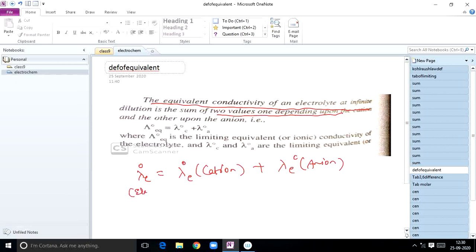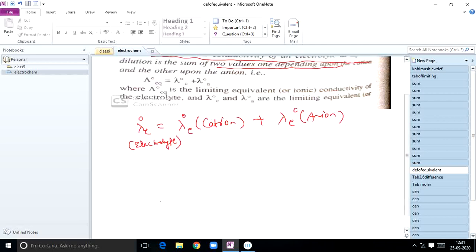Equivalent conductance of any electrolyte at zero concentration is equal to lambda E naught of cation plus lambda E naught of anion. So you know how to call this one. Lambda E naught represents equivalent conductance at zero concentration, or this same thing can be expressed as lambda E infinity of an electrolyte.